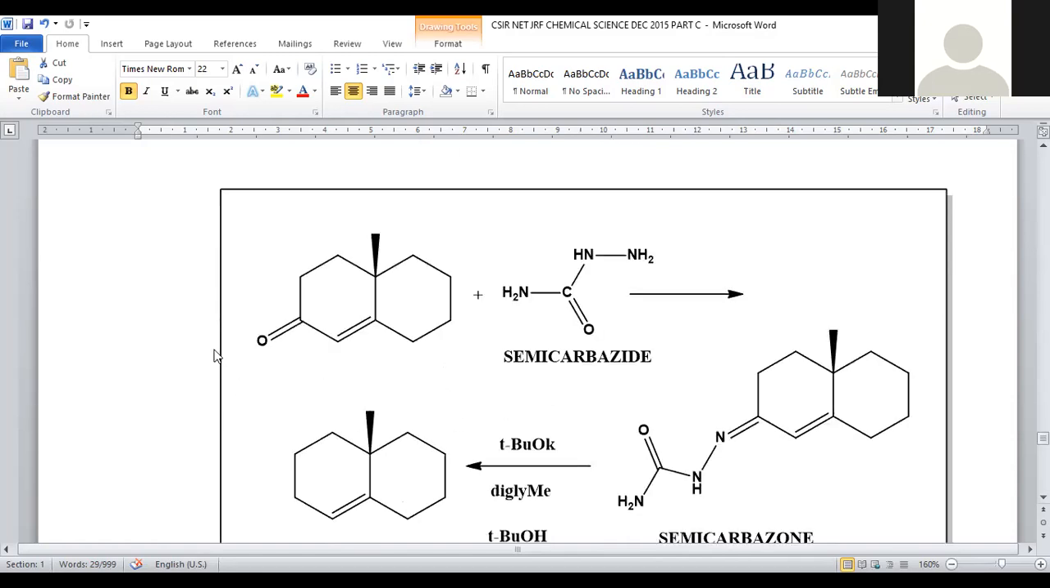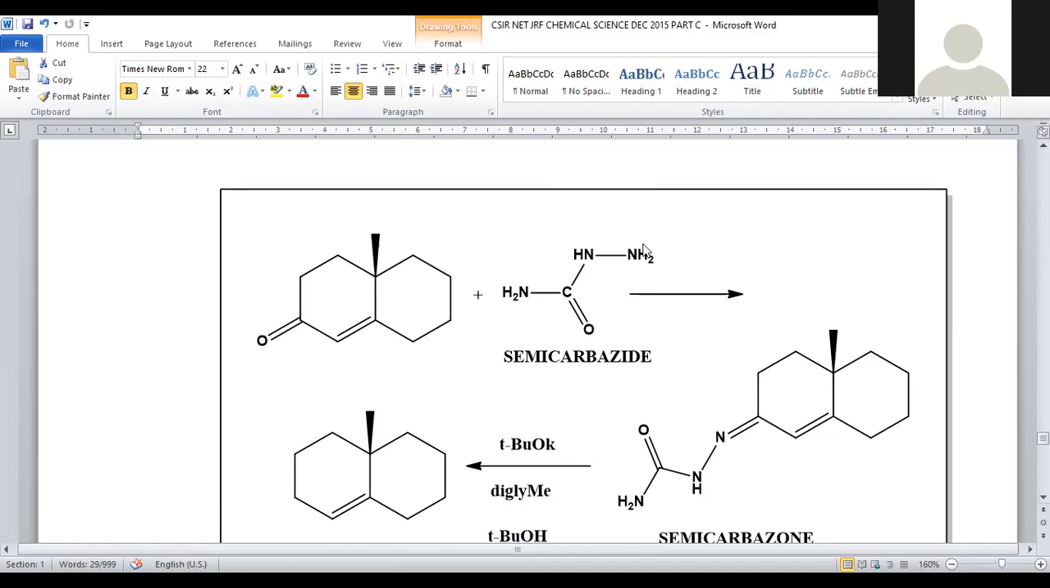The starting material, this alpha beta unsaturated ketone, was taken and treated with semicarbazide. Semicarbazide is the reagent where we have NH2, NH, C double bond NH2. It is a kind of hydrazine system only, but hydrazine having an extra amide functional group on one of the nitrogen atoms. And there is an ambiguity in the condensation: either the amide nitrogen or the NH2 nitrogen will be condensed with this carbonyl functional group.